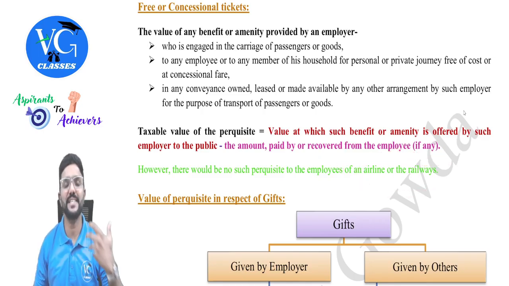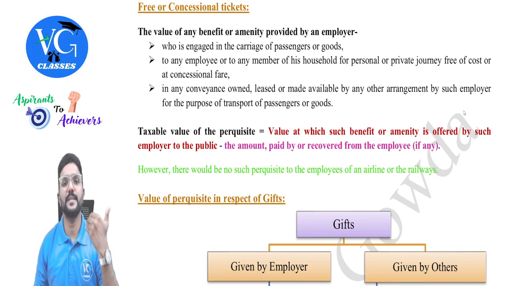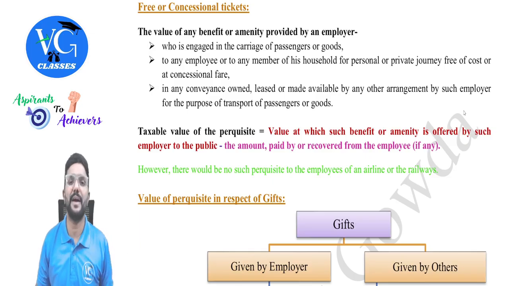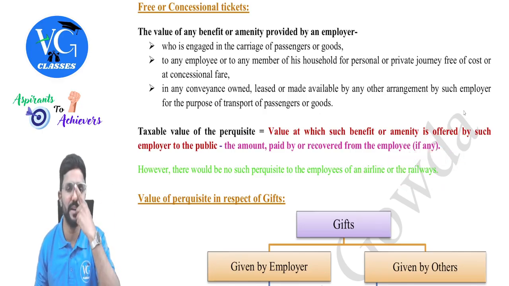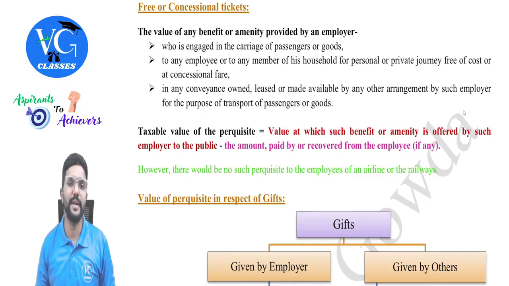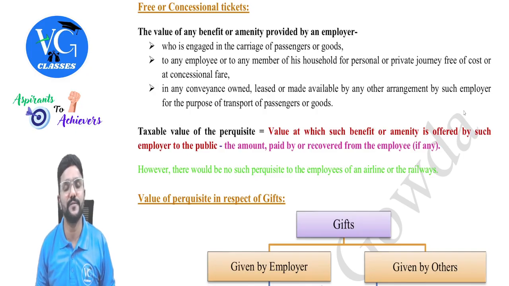So assume I am working as an employee of Indigo, where they have provided free transportation facility for me or any of my family members. Nothing will be taxable for me. Even for the employees of Indian Railways. Actually, Indian Railways provide such benefit. Whoever is an employee of Indian Railways, they provide free transportation along with their family members. So in such case, nothing is taxable as perquisite for them, guys.